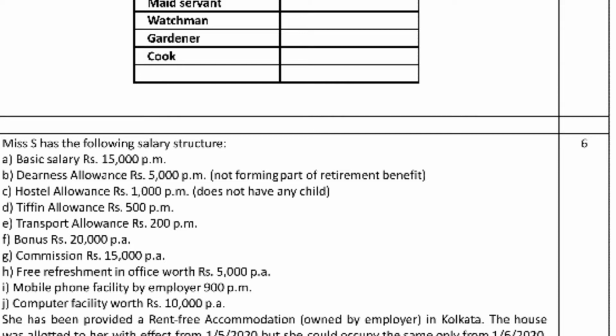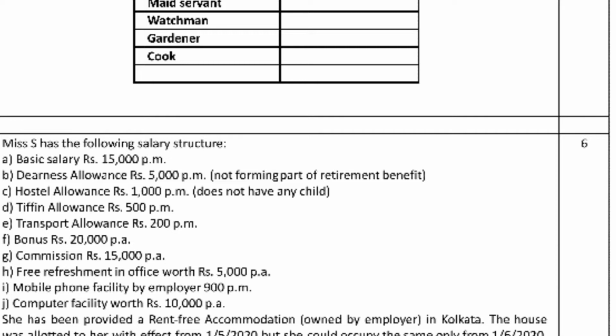Next, hostel allowance is 1,000 per month, so 1,000 into 12 is 12,000. Tiffin allowance is 500 per month, so 500 into 12 is 6,000. Transport allowance is 200 per month, and the allowance is fully taxable.